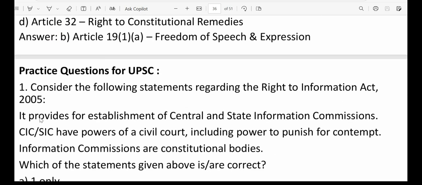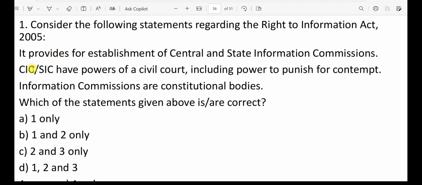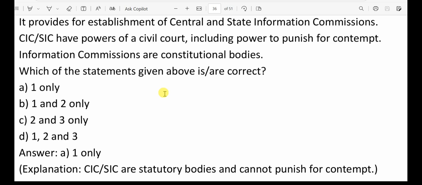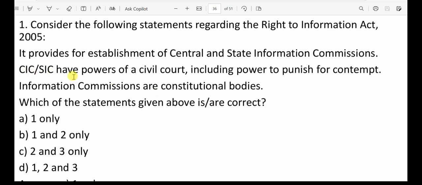Now let's go through some practice questions which are relevant for UPSC. Question number 1. Consider the following statements regarding the Right to Information Act 2005. Statement number 1. It provides for establishment of central and state information commissions. Yeah, that is right. Now next, CIC and SIC have powers of civil court, including power to punish for contempt. Till this all was good, but including power to punish, that is not correct. So this is not correct.